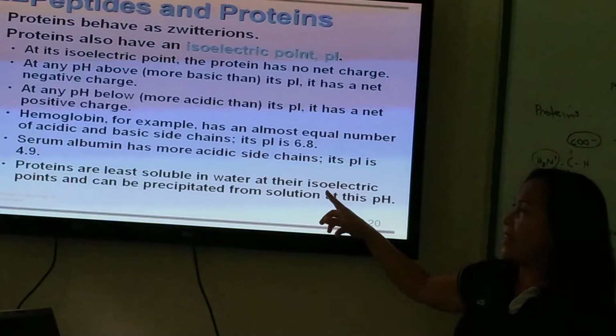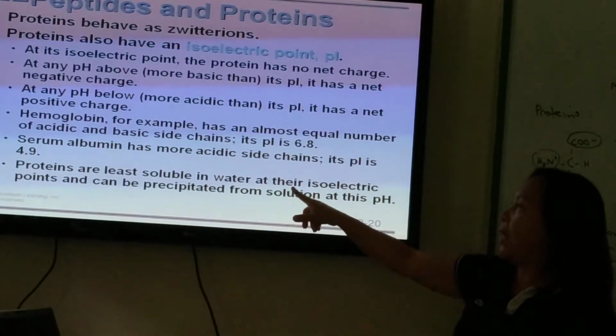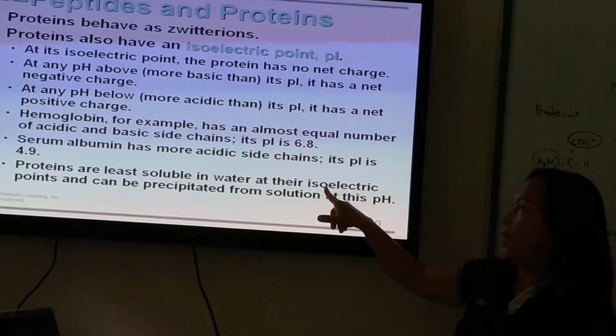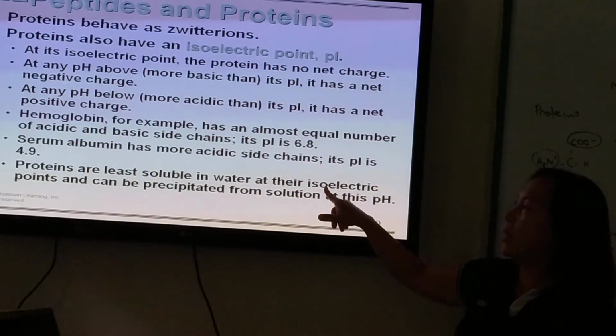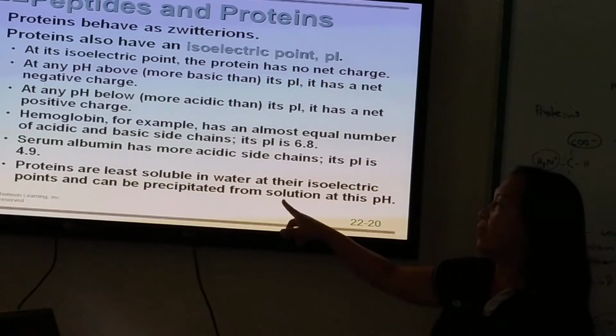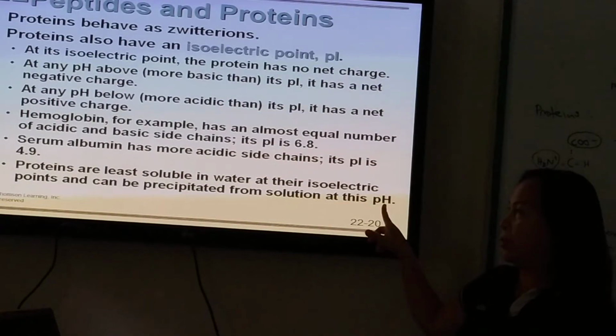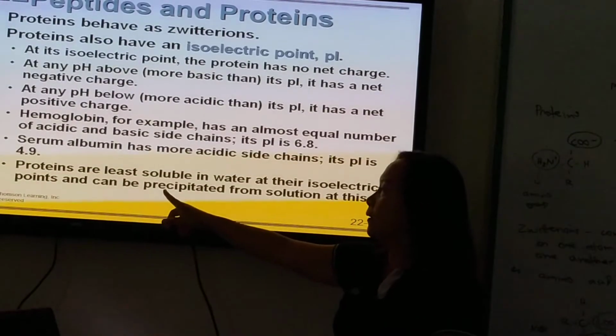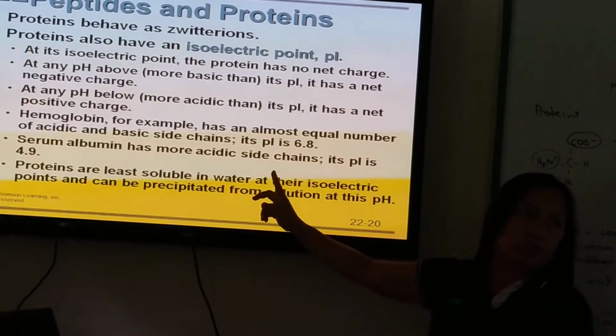Now, proteins are least soluble in water at their isoelectric points. Proteins are least soluble in water at their isoelectric points and can be precipitated from solution at this pH. So, when does the protein precipitate?